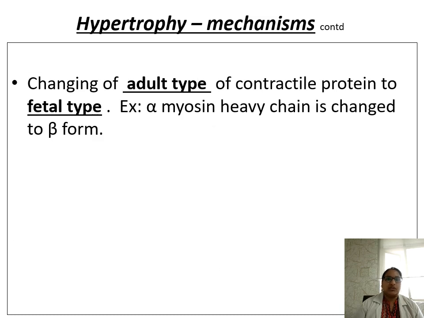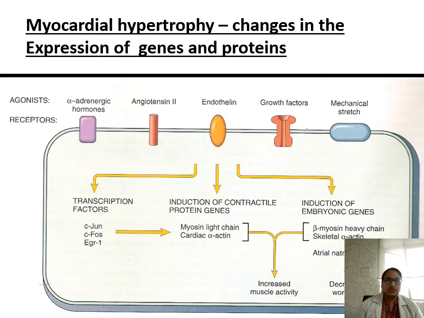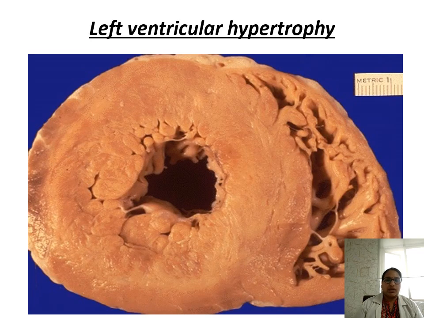Change of adult type of contractile protein to fetal type. Example, alpha-myosin heavy chain is changed to beta form. So here we can see the genes for transcription factors, induction of contractile protein genes, induction of embryonic genes. All these are causing increased muscle activity. And in this picture, we can see the left ventricular wall is hypertrophic.